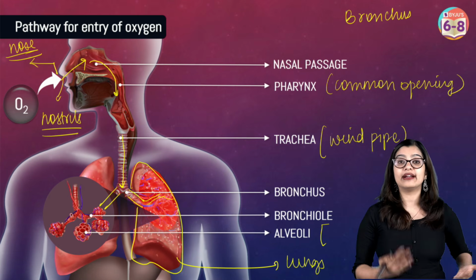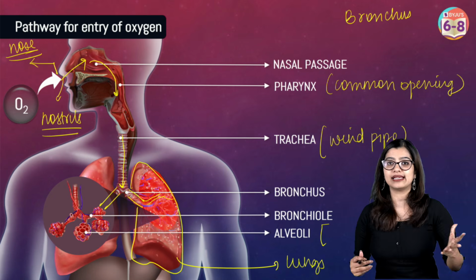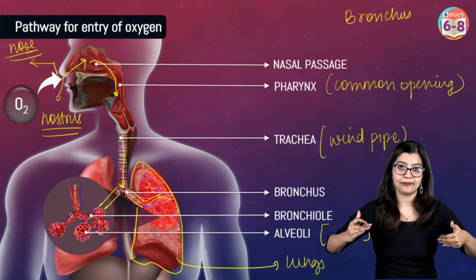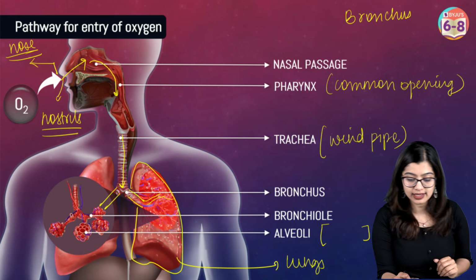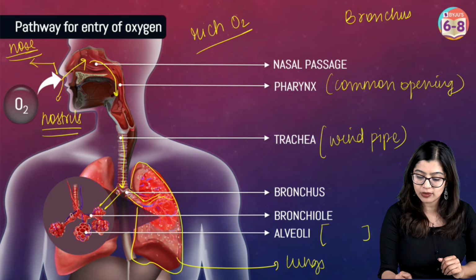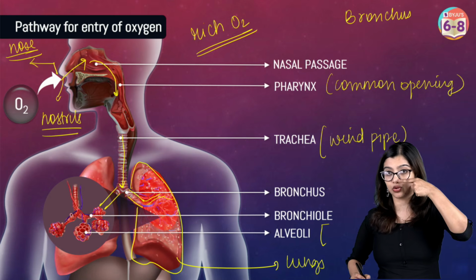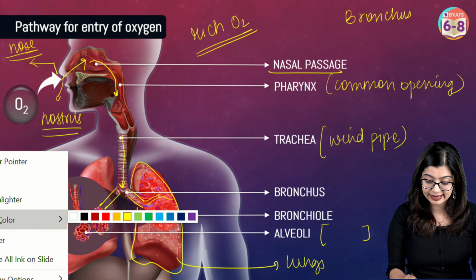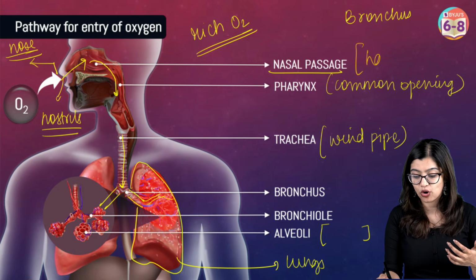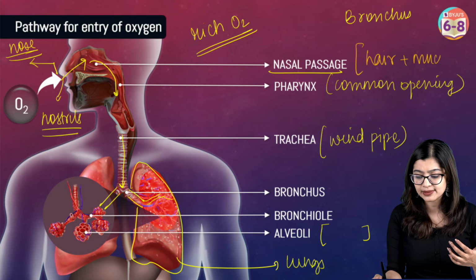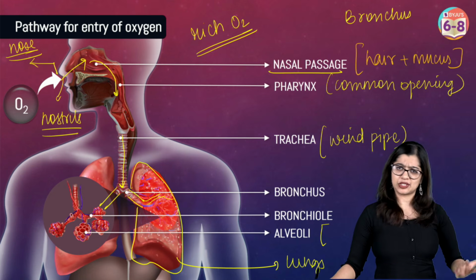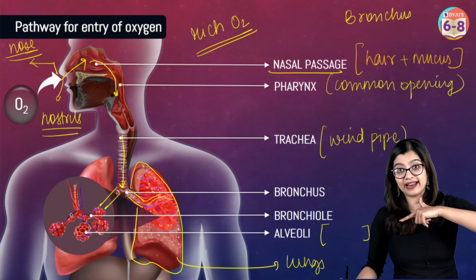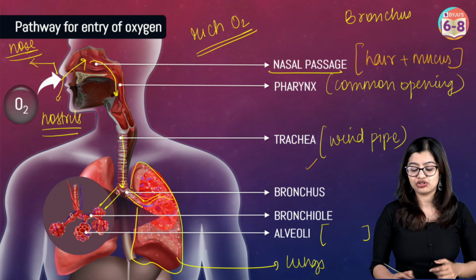So when you take in air, right? So understand that you don't take in oxygen alone. You take in the air. But the air that you take in is rich in oxygen. So we see that air rich in oxygen enters through the nostrils, then reaches the nasal chamber. Now we see that the inner lining of the nasal chamber has a lot of hair and it has mucus that will trap any unwanted dust particles that might enter along with the air. And from there it will go down to the pharynx, then the larynx, and then it reaches the trachea.